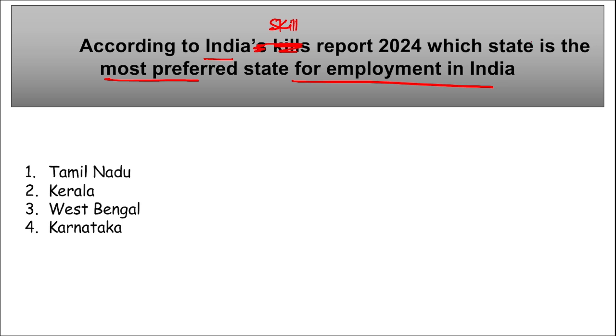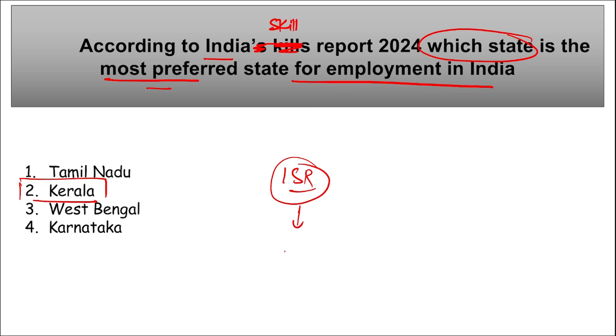So according to India's skill report 2024, which is the state that is the most preferred state for employment in India? And this report was released by ISR, that is India Skills Report, right? And the state here is Kerala, right? Mark this. Kerala has turned out to be the most preferred state to work for both male and female talent. This report, as we just said, is the 11th edition of India Skill Report, and this report was prepared by whom? It was prepared by Wheelbox.